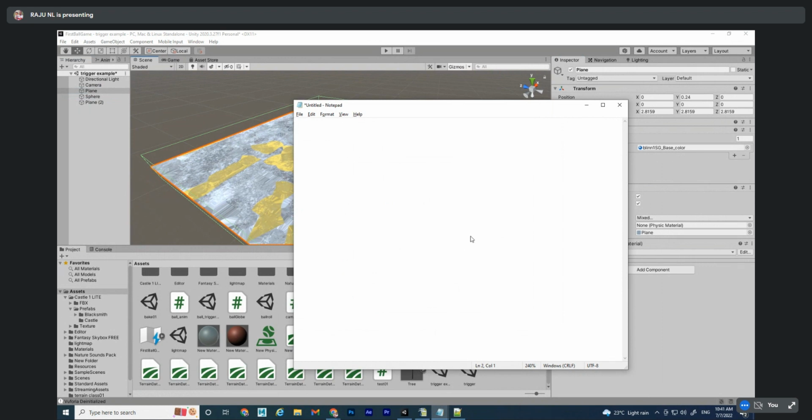First start with the data types. Sir, what are these data types? Int, float, boolean, vector, array. Array is a little bit advanced.